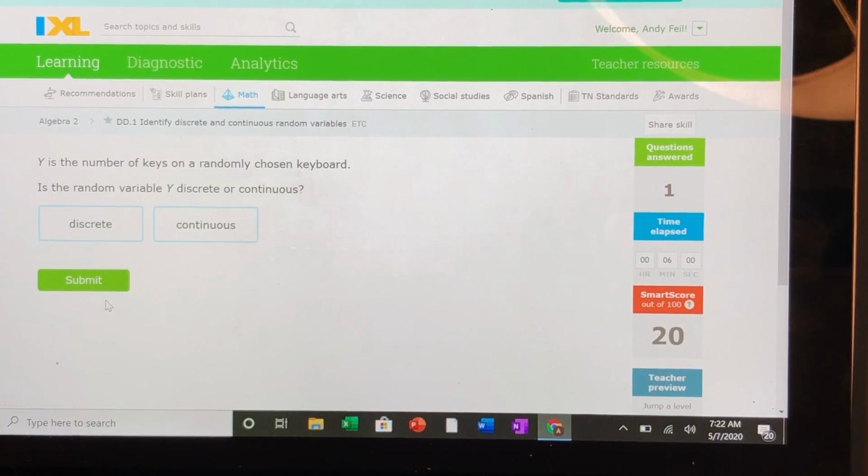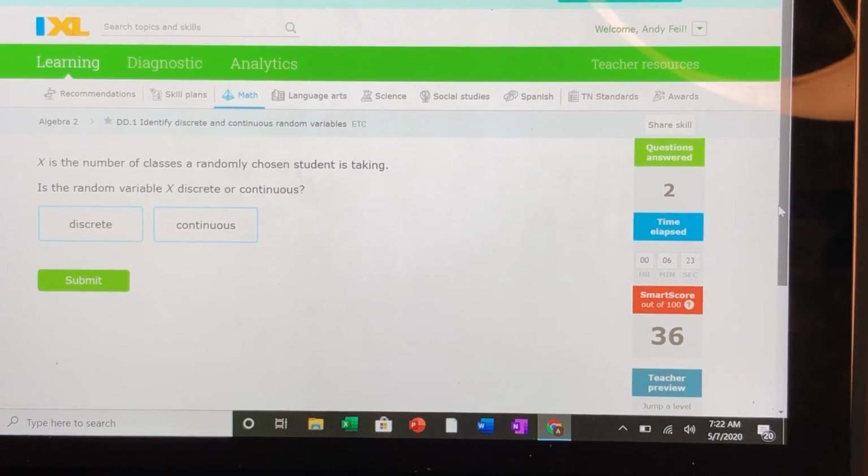Get the idea? What is the number of keys on a randomly chosen keyboard? Okay, no matter what the keyboard, could you actually count how many keys are on the keyboard? Yes, you could. Therefore, that's discrete. The number of keys on a keyboard is discrete because we could actually count them. So really, that's what you're asking yourself.